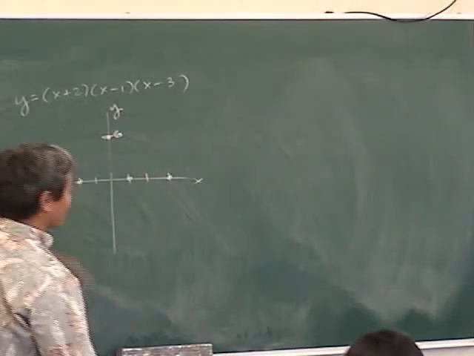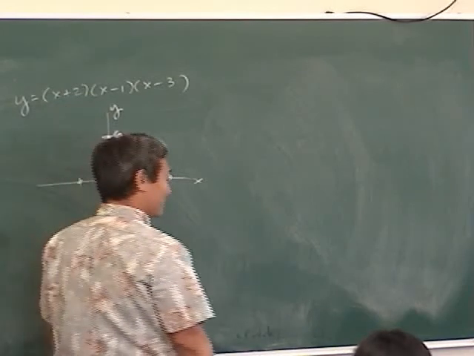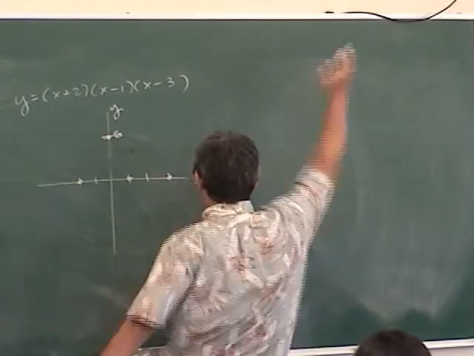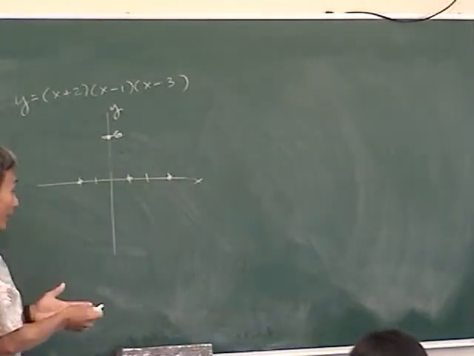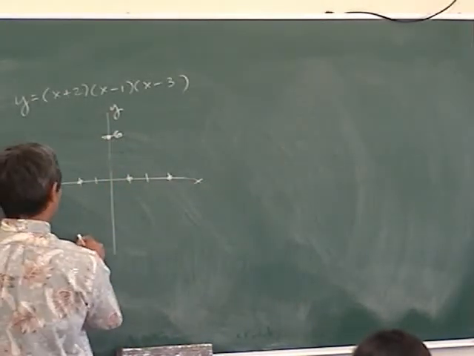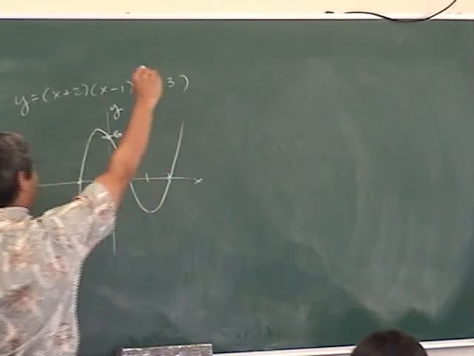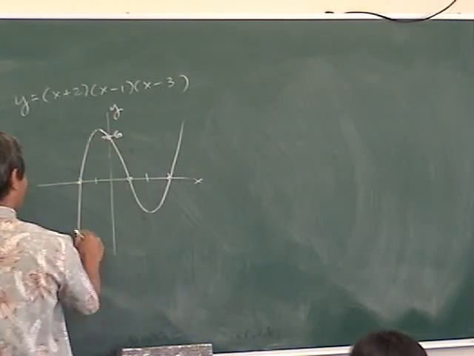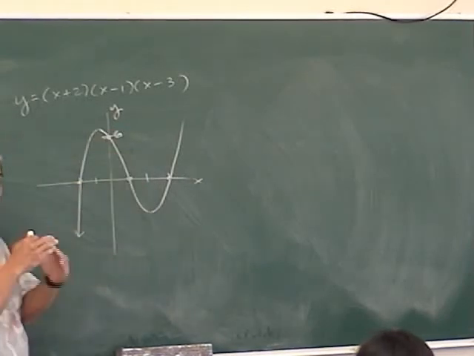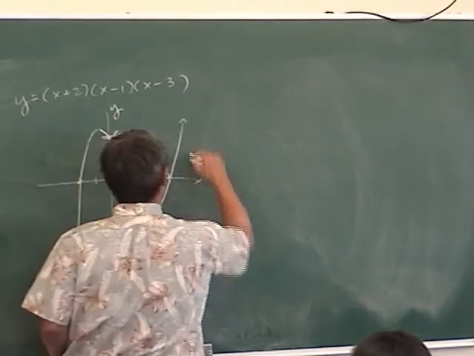Okay, so which one is this? Leading coefficient positive, odd degree. What's the end behavior? Like this. Okay, so all you've got to do, this is all I want tonight. I want quick sketches. So all I want to see is this. That's a little too pointy, minus 1. You guys know polynomials don't come to sharp points, right? They're all nice, smooth curves like that.